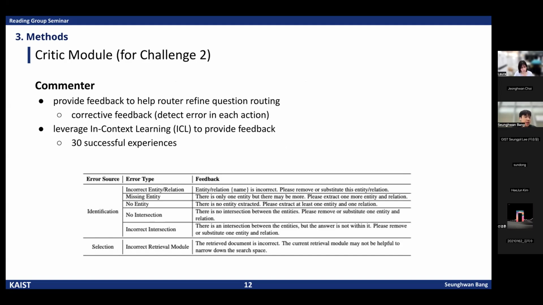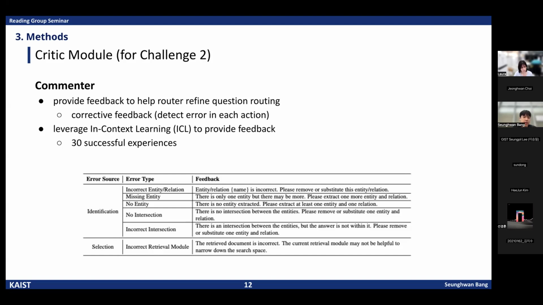This feedback can be corrective, specifying which part of the retrieval was wrong. For example, an incorrect entity, a missing relation, or a wrong retrieval module. The commenter uses in-context learning, ICL, referencing around 30 successful examples to generate high-quality feedback. This feedback loop allows the system to continually improve its routing decisions through self-reflection.